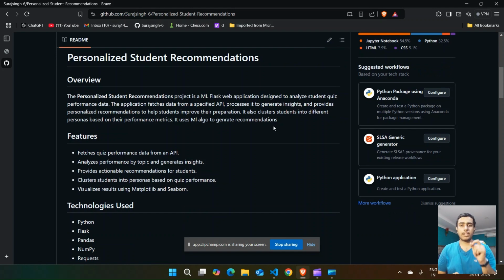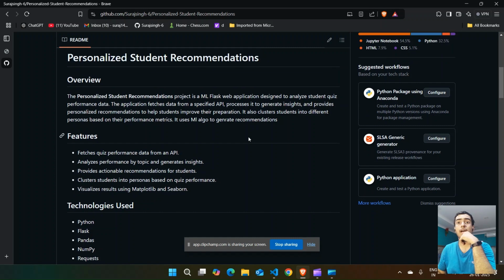But the problem is that you won't know which topics you were strong in, which topics you were weak in, and which topics you were moderate in. We have to know which topics we are good at and which topics need more practice. To get this recommendation using ML, I have built this system, which fetches the data from a JSON file using an API, provides insights and recommendations, and divides you into personas like beginner, intermediate, or advanced level. So let us see how this system works.